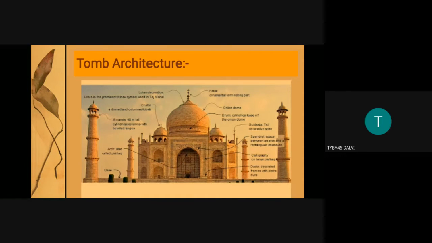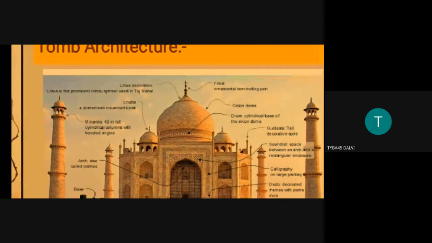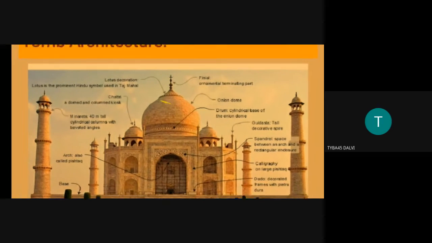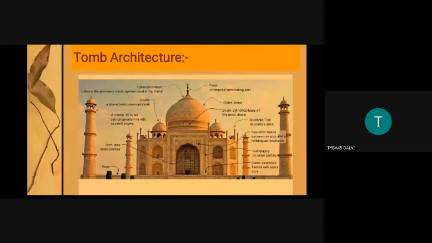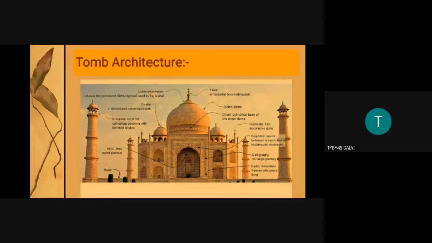Then downwards you can see there is a lotus decoration. Lotus decoration is a Hindu symbol that was employed. This lotus decoration is basically the lowermost part of the finial. In a temple it is called amalaka, which binds the kalasha with the shikhara. So similarly in tomb architecture, you see the finial. The finial is the capstone which surmounts the dome, and mostly the capstone has a crescent moon shape, and it is a metallic thing.